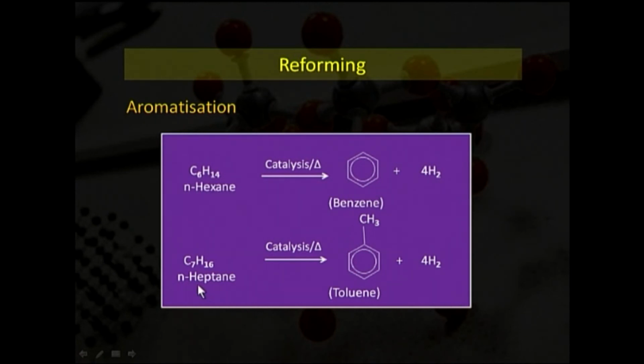Now, we are taking the example of normal heptane. When it proceeds in presence of catalyst and higher temperature, we get toluene, that is this CH3 attached over this ring, and this is also known as aromatization, along with 4 molecules of hydrogen.